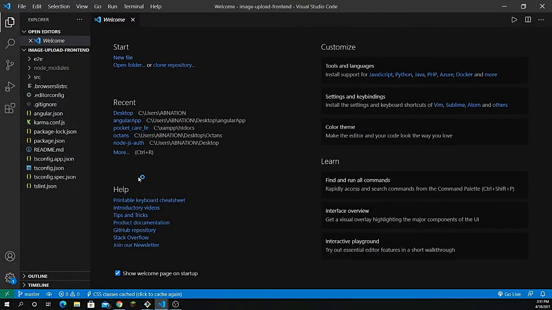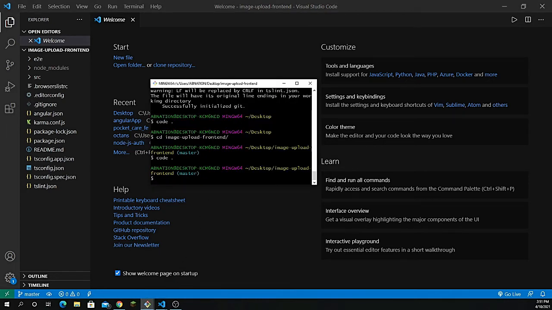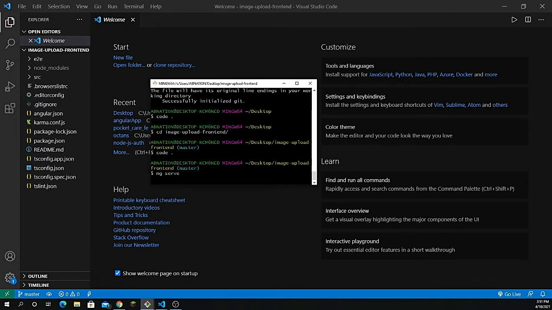So we have our VS Code running, and we have our application directory inside VS Code, and I need to run the server. So let's go and run ng serve here. This is going to serve the Angular application for us.